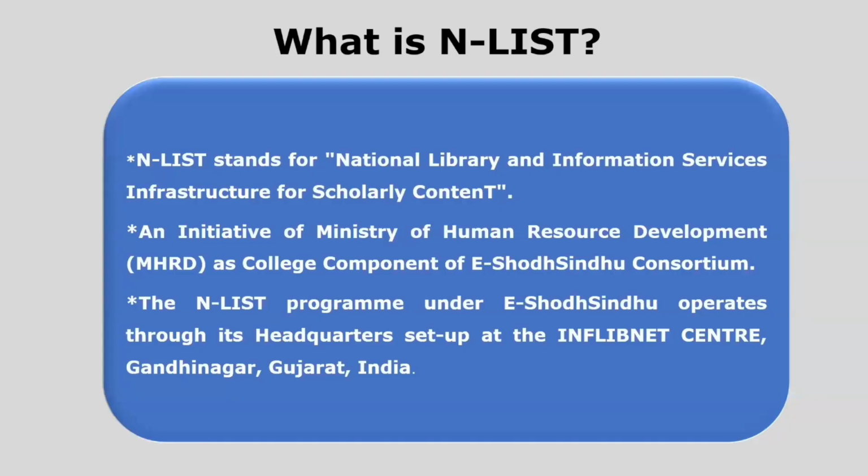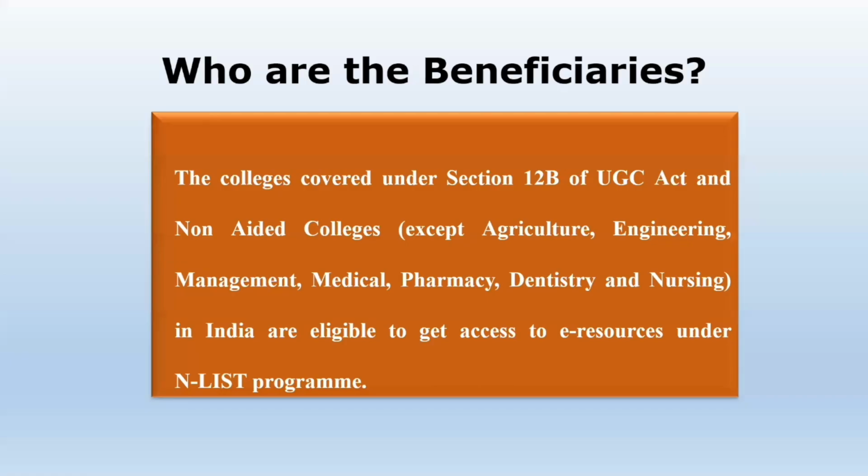First, we have to know what is meant by N-LIST. N-LIST stands for National Library and Information Services Infrastructure for Scholarly Content. It was developed by the Ministry of Human Resource Development as the college component of the e-ShodhSindhu Consortium. We all know a consortium is a combination of various organizations in order to provide scholarly content. Along with that, MHRD also joined hands to develop N-LIST. The headquarters of N-LIST is situated at INFLIBNET Centre, Gandhinagar, Gujarat, India.